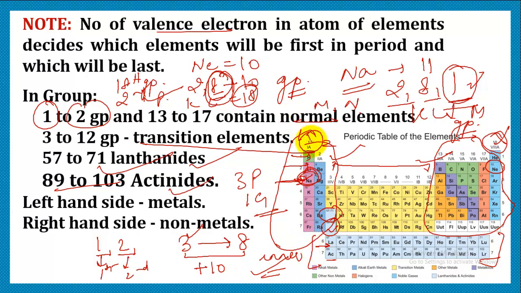So I think you got it. First two groups, typical metals; 13 to 17, non-metals; 18 refers to noble gases; 3 to 12, transition elements; and these two series, lanthanides and actinides, are called inner transition elements. So on the left hand side, we have typical metals, and on the right hand side, we have non-metals.